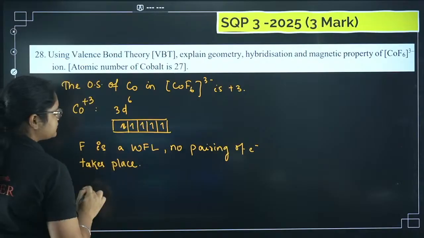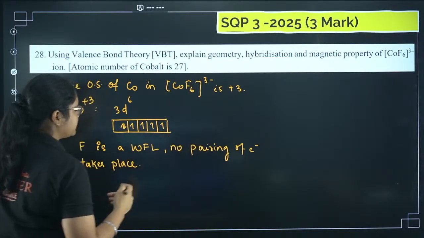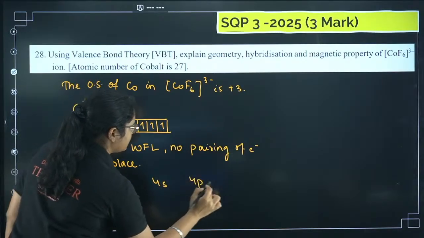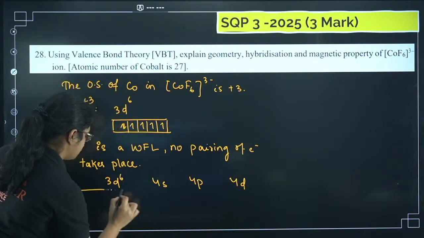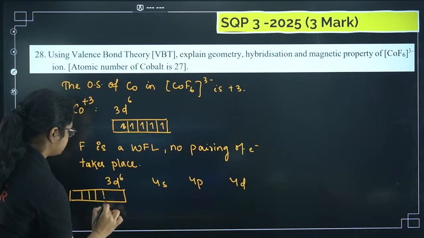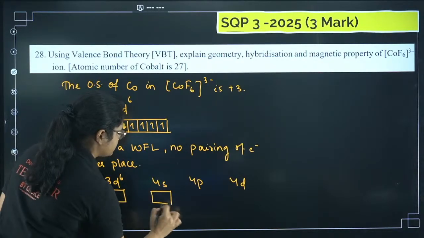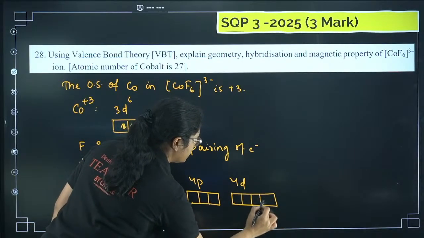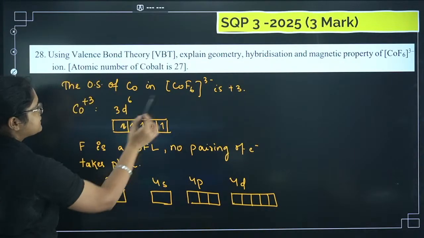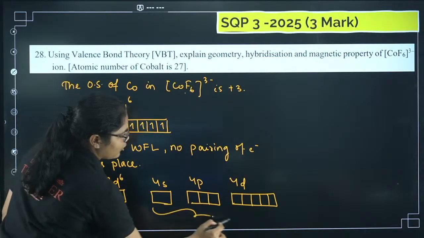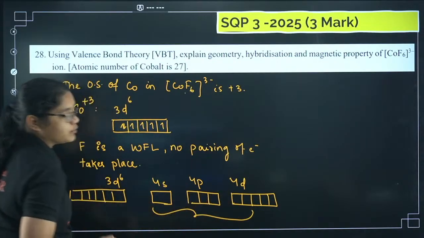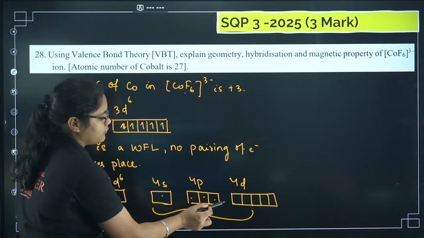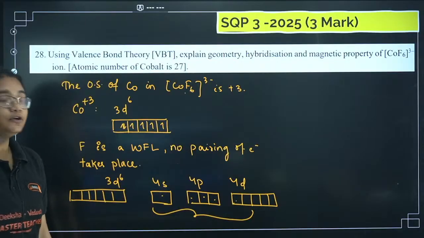If no pairing of electrons takes place, we need the outside orbitals. So I have the 3d orbitals, and we have 4s, 4p and 4d. We have 3d, these 6 orbitals present, then the 4s orbital, the 4p orbitals, and the 4d orbitals. Now there are 6 ligands, right? So these 6 orbitals, that is 1 s, 3 p and 2 d, will undergo hybridization. So in total how many orbitals are undergoing? 1, 2, 3, 4, 5 and 6, to form 6 new hybrid orbitals.